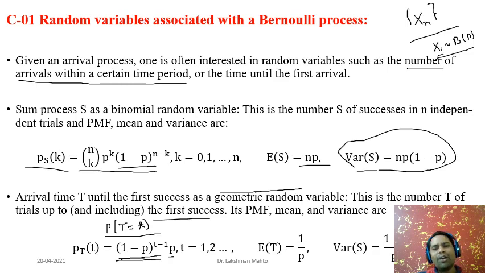We had already seen that the expectation of this geometric random variable with parameter p is 1 by p, and the variance is (1 minus p) divided by p squared. These things are very simple to calculate. We had already seen that, and if you want, you can verify it again. So if someone asks what is the distribution of the arrival time until the first success, you can simply say that it is geometric in nature. It is a geometric random variable, and hence you can use all the properties of a geometric random variable. So two random variables you have already seen associated with the Bernoulli random process. We will see a few more.